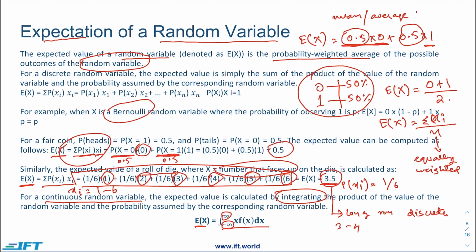We won't be needing to do any integration in this curriculum, but the idea is just to give you a heads up of how we can calculate expectation of a continuous distribution, which would be a little different from what we do for a discrete random variable. We'll be talking about the expectation of some continuous distributions in the next chapter. But of course, we won't be calculating it using integration in this FRM curriculum as of now.